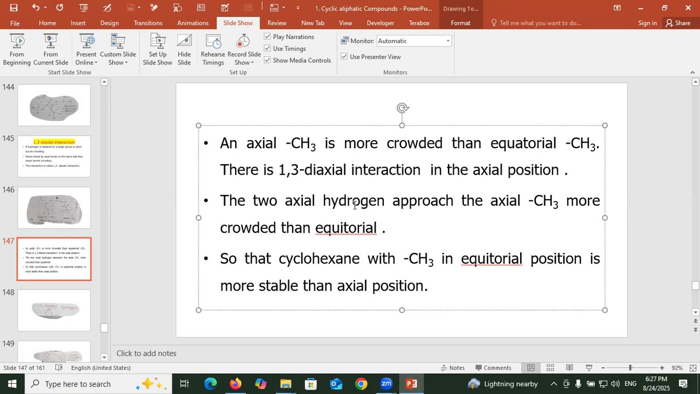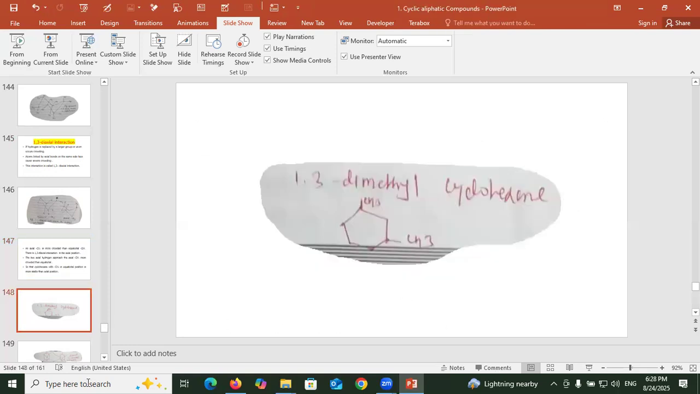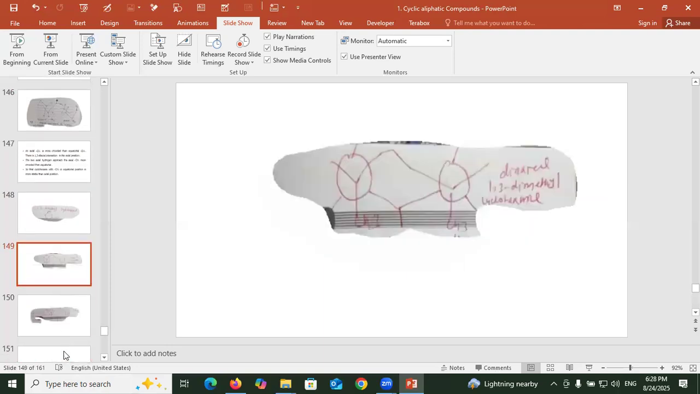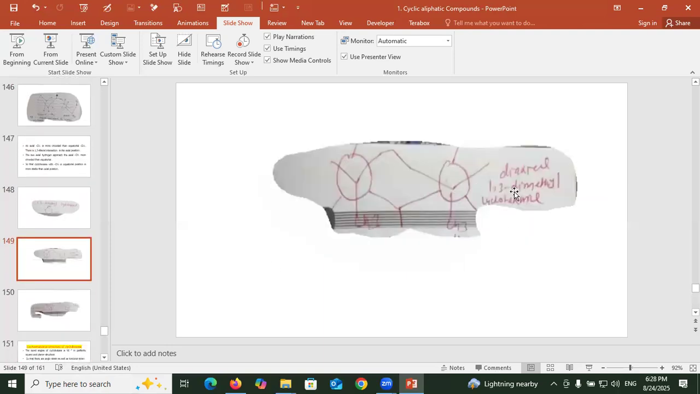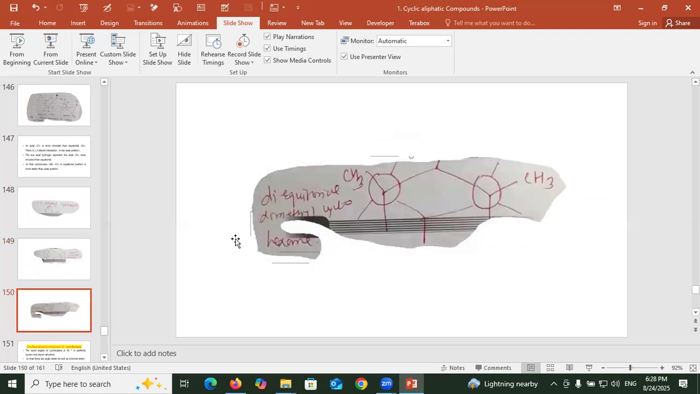In the axial position, two axial hydrogens approach the axial methyl, so it is more crowded than equatorial. So cyclohexane with the methyl in the equatorial position is more stable than axial. Diaxial 1,3-dimethylcyclohexane, diequatorial 1,3-dimethylcyclohexane.